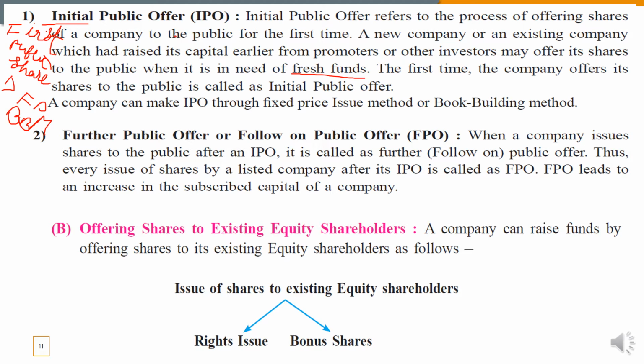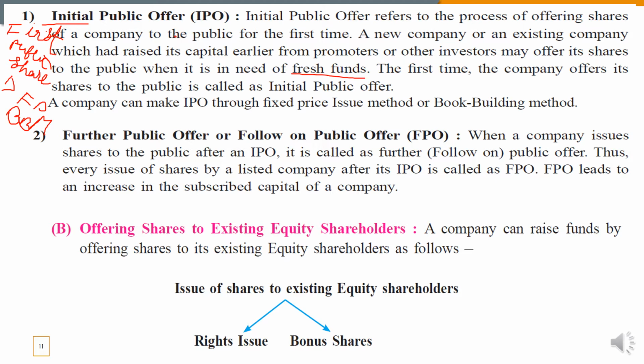But in case of an existing company which has not yet offered its shares to the public, now they can offer their shares in the market for getting fresh funds. Might be they have collected the earlier funds from the promoters and employees and relatives. So no matter what the reason, initial public offer means whenever the company offers its shares to the market for the very first time.